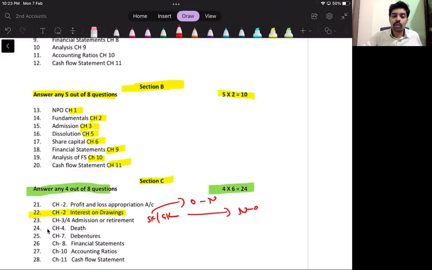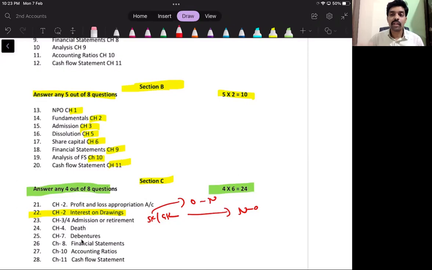Question number 24, you can expect from chapter 4, that is death of a partner. So remember, in death of a partner, for the goodwill treatment, you should follow accounting standard 26. All right. Then question 25 will be from chapter 7, that is issue and redemption of debentures. So learn the issue part properly.